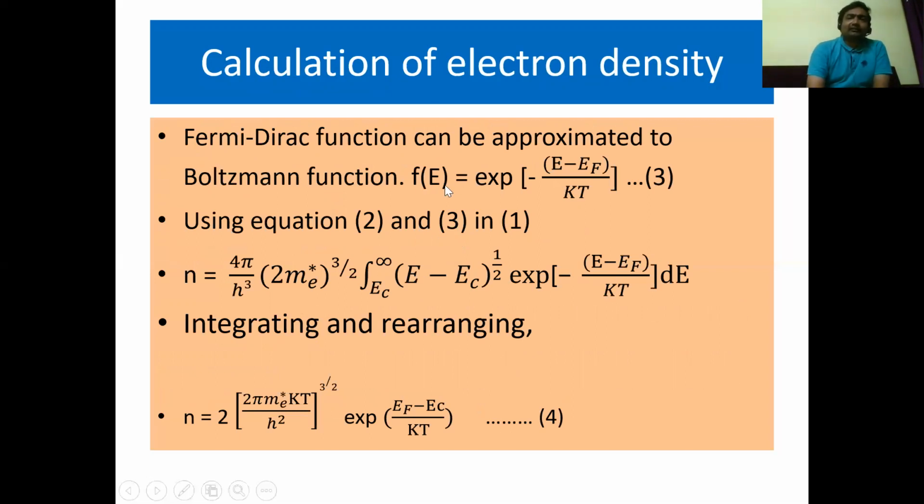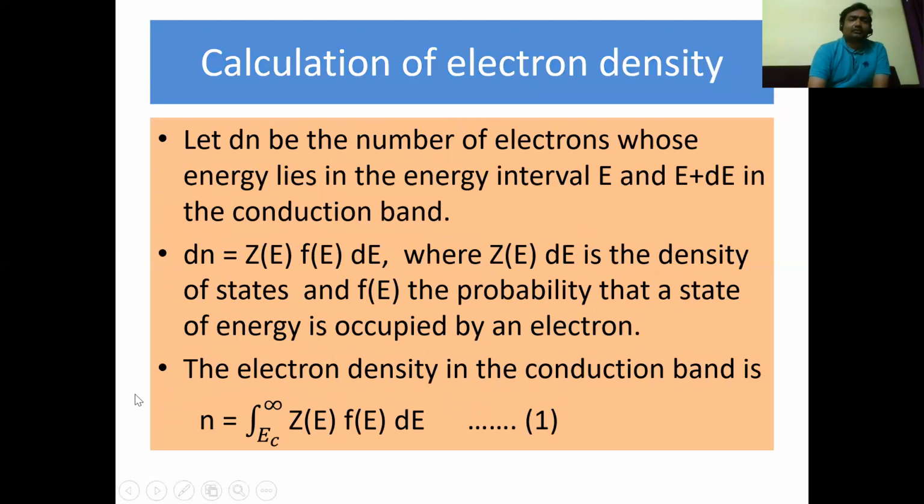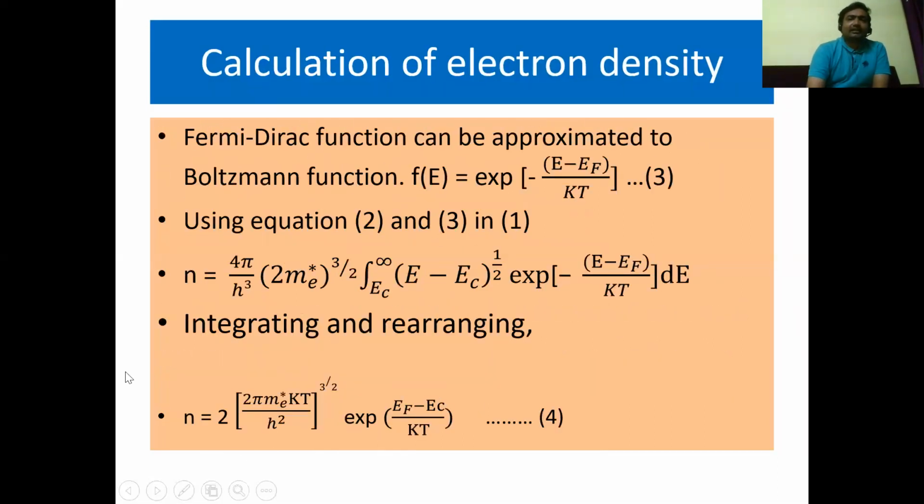So we have the f(E) value and the Z(E) dE value. Substituting both values in this equation, finally we get n equals 4π by h cube into (2 me star) whole power 3/2 into the integration from Ec to infinity of (E minus Ec) whole power half into exponential of minus (E minus EF) by kT into dE.